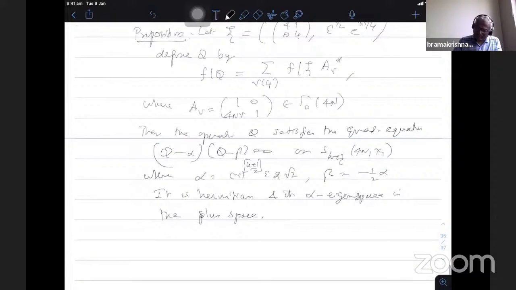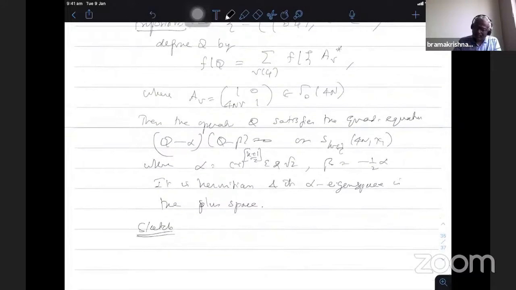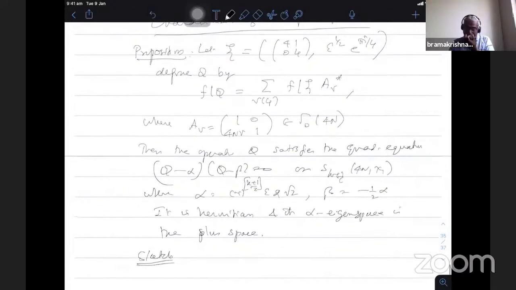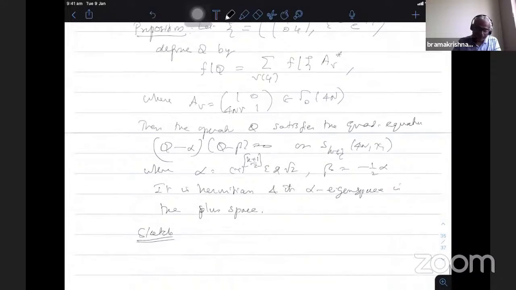So we'll just give a sketch of the proof. It is very technical, but I will just try to show it. Because of this, I have Q squared. He finds Q squared and then simplifies it into Q and some f, so that it satisfies the quadratic equation. So he computes the square. f bar Q squared is nothing but you take two representatives v mod 4, mu mod 4, f bar psi A_v star psi A_mu star.